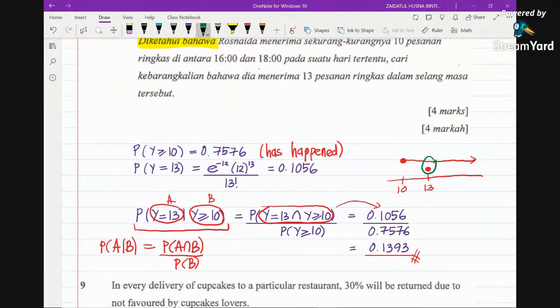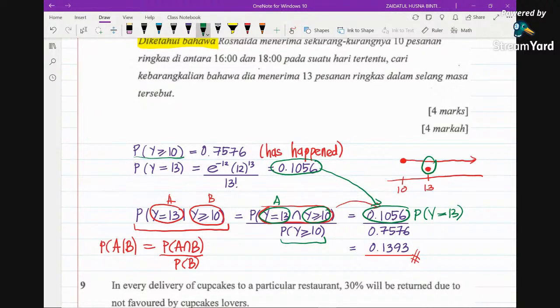So this is basically the probability of y equals 13, because the intersection of A and B is basically A. We have got the value earlier, so we just bring it down. This is the value 0.1056, and then the probability of y greater than or equal to 10, you can just read from the table.